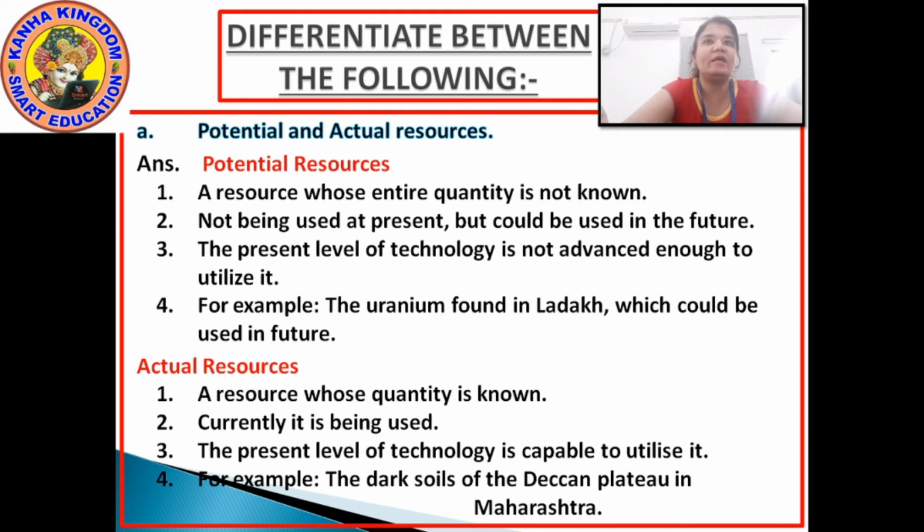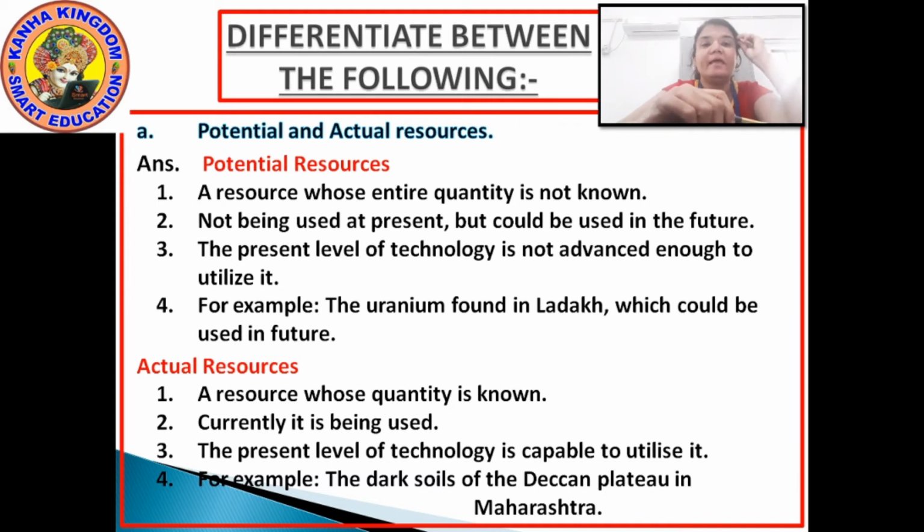Second point for potential resource: not being used at present but could be used in future.